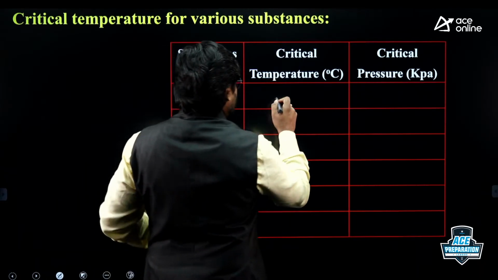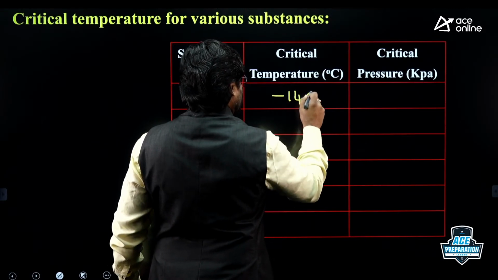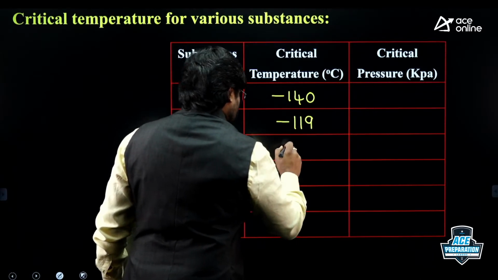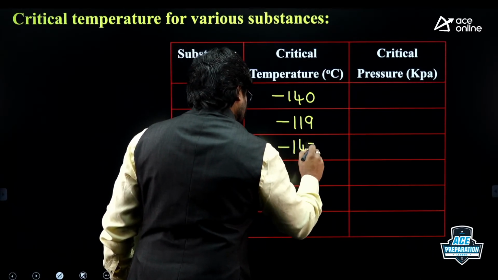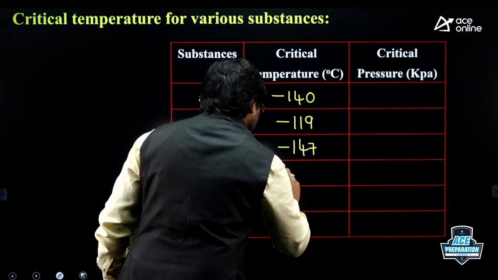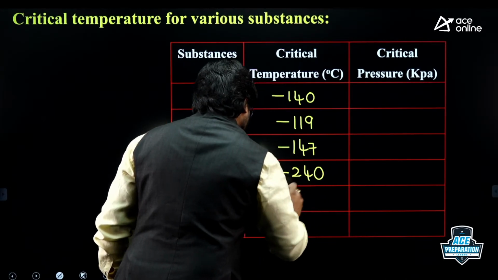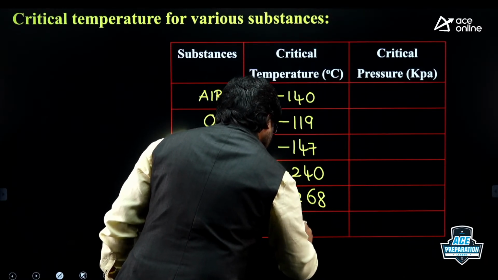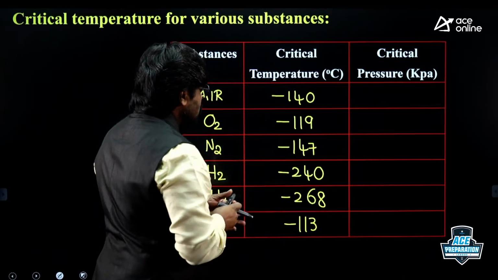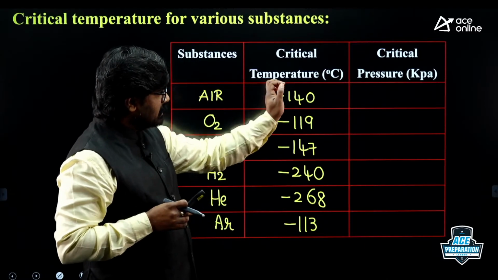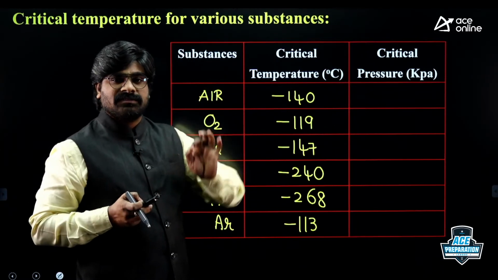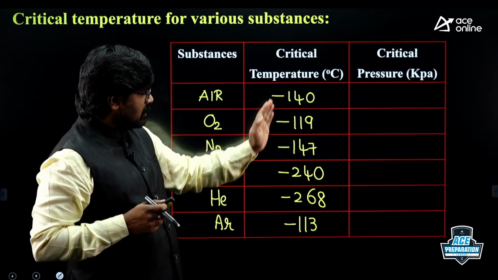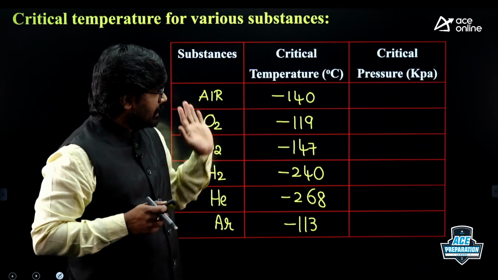For air, the critical temperature is minus 140 degrees centigrade, oxygen minus 119 degrees centigrade, nitrogen minus 147, hydrogen minus 240, helium minus 268, argon minus 113. So these are critical temperatures in degrees centigrade for these substances, just for idea, not required for any examination. These are practical values, just for idea, right?